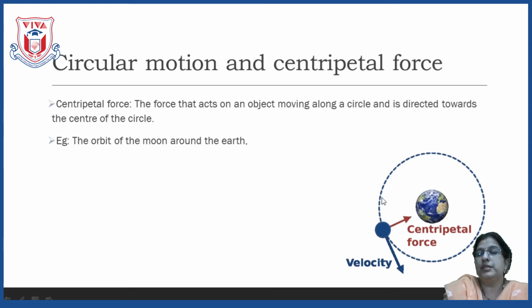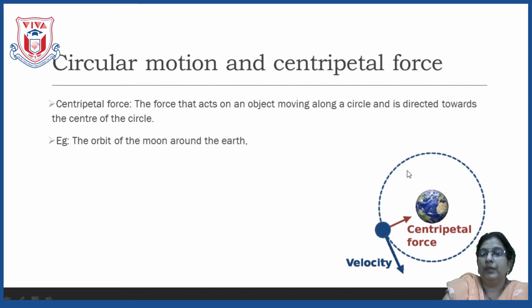This object which is moving in a circular motion, if an unbalanced force acts on this object, then what happens? We know that the object will move further or its velocity will change. Now see here children, we know the property of velocity. When force is applied on any object, the property of velocity is that it moves in a straight line in the direction of the force. From where the force is applied, from there it will move in a straight line.